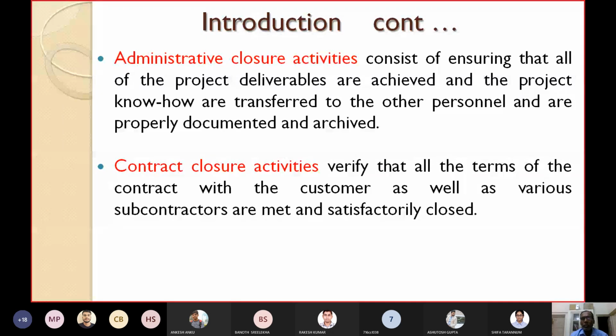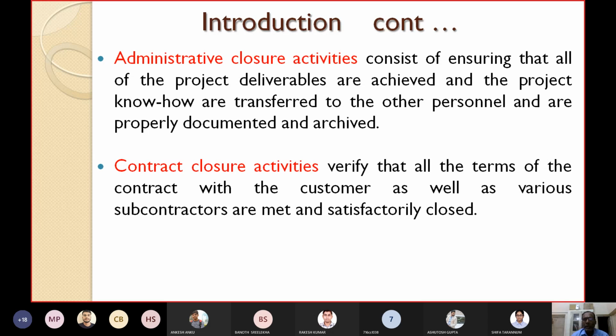What you have learned from the project, the details of the project, the project know-how, is transferred to the other personnel associated with that project development, and it is properly documented and archived. So all the details, all the know-how, are properly documented and archived for future use. These activities are known as administrative closure activities.